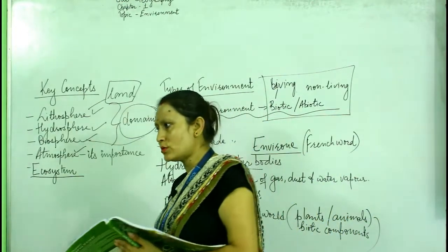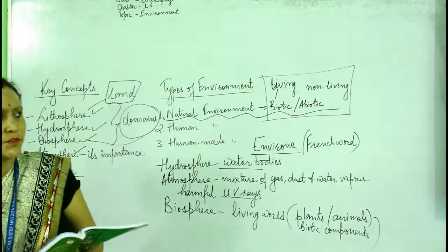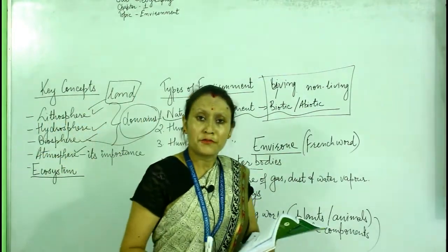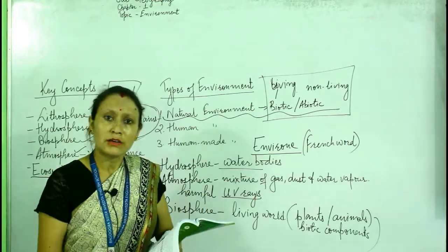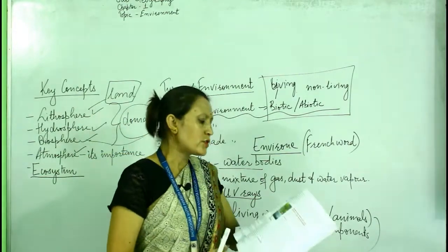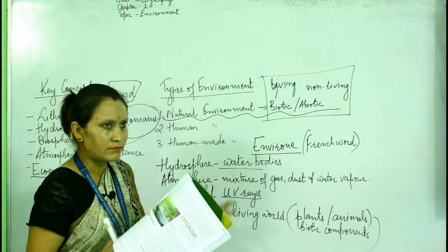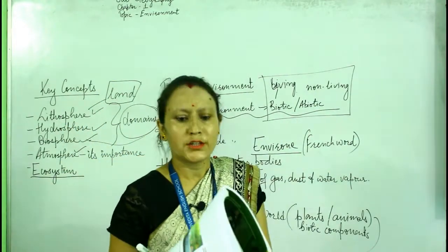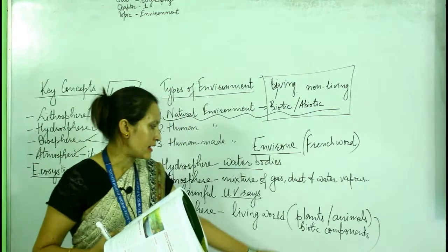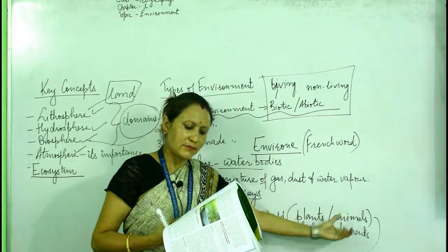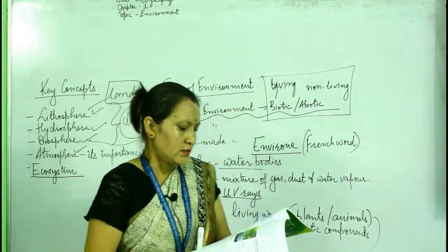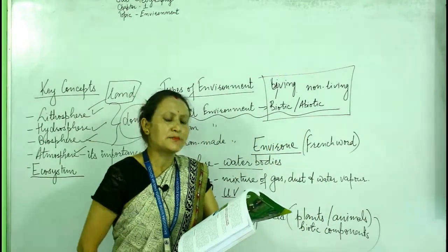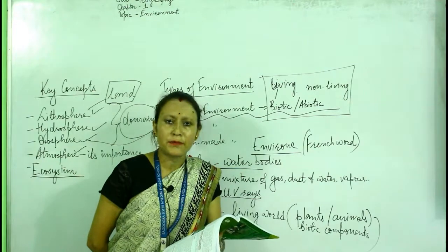Because we all know that to balance the atmosphere we require oxygen and carbon dioxide. For that we require plants also and animals also. So ecosystem, it's a whole system which is formed by the interactions of all the living organisms, means plants and animals. All plants and animals and human beings depend on each other. Yes, we all depend on each other.